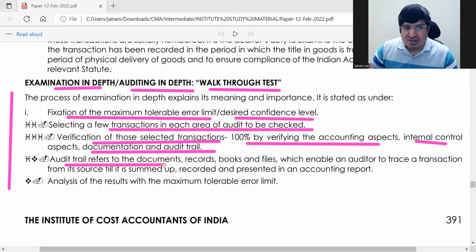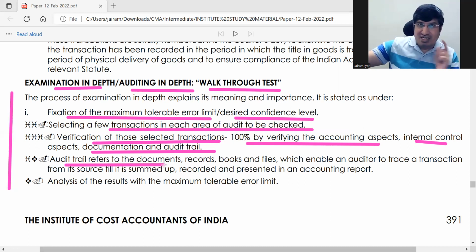Suppose you have an entry in the balance sheet. You go back and see from which ledger it came. From the ledger you go back and see which journal it has come from. From there, go and see which voucher. And even before that, if possible, if there is any record of, say, the purchase order or any document, any voucher, you will go till there. So from the end till the first you will go. That is called audit trail.